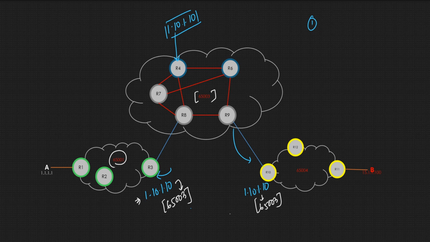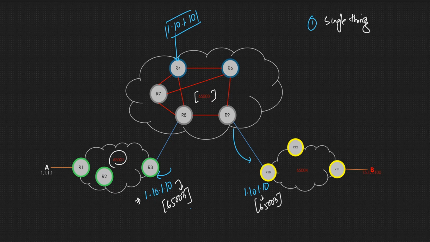So an autonomous system will look like a single thing. It will look like a single device from which you are learning, even though we have multiple devices inside it. For the outside world, it will always look like a single thing, right?